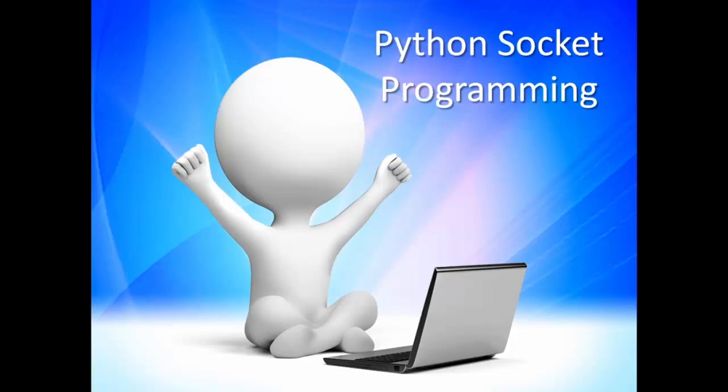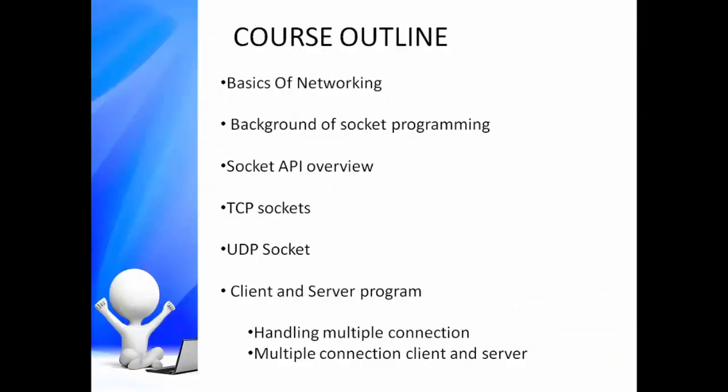Let's discuss the course outline. We start with the basics of networking, which include core networking concepts like IP addresses, TCP, UDP, HTTP protocols, email protocols like SMTP, file transfer protocol FTP, and internet protocol. The best part of this lecture series is that here we not only cover the basic theory, but we also see how to work with these protocols in Python.